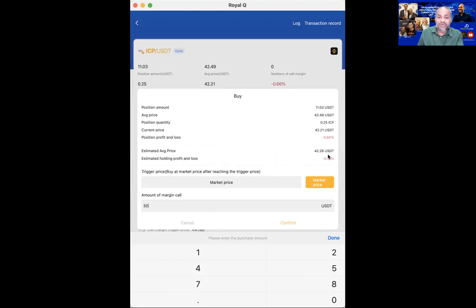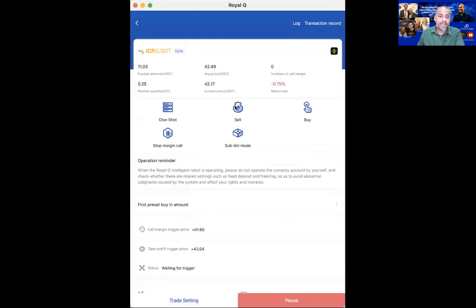So at least now you have an idea what the value will be when you want to do the manual replenishment, and you can decide the amount. I think this is a fantastic feature, but I don't use this at any time. You only use this when the market is really down and you want to do manual replenishment, then you can use this function. All right, let me cancel that. Now, let's proceed.